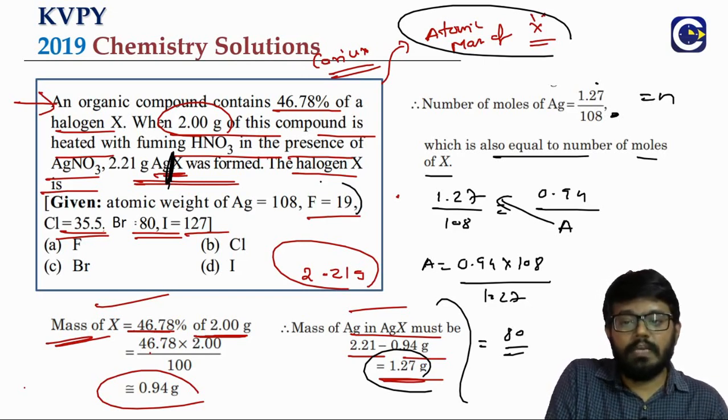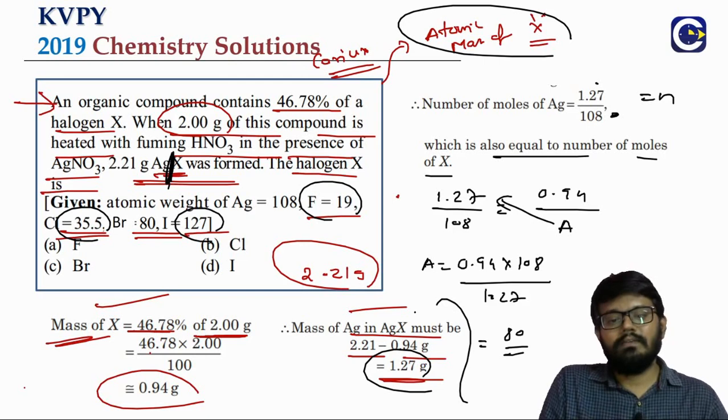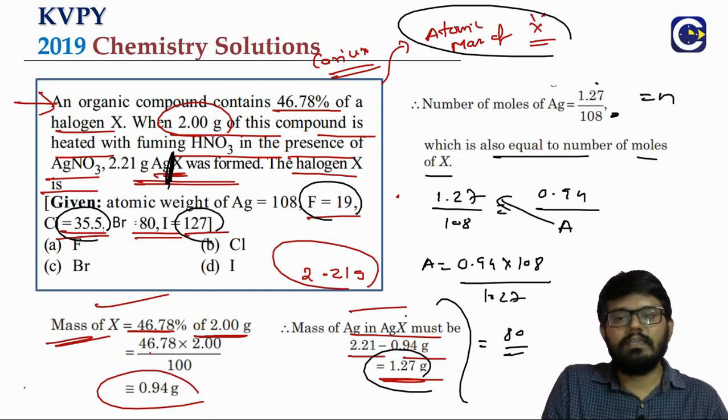The other values: fluorine should be 19, very low. Chlorine is 35.5. Iodine is 127. So what is the value? It will come close to 80, so it should be bromine.